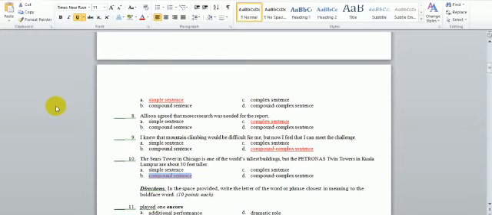Just to remind you quickly about the compound sentence, it must have two independent clauses and no subordinate clause. Again, a compound complex sentence must have two independent clauses and at least one subordinate clause. The complex sentence, we know it all. It has one independent clause and also at least one subordinate clause. The simple sentence is all the time an independent clause.